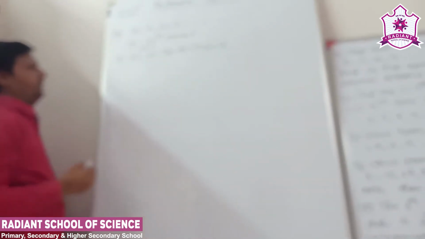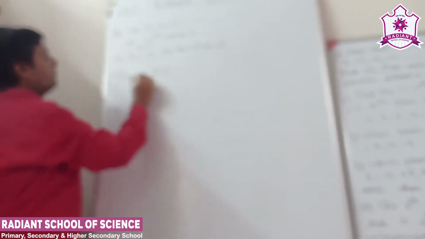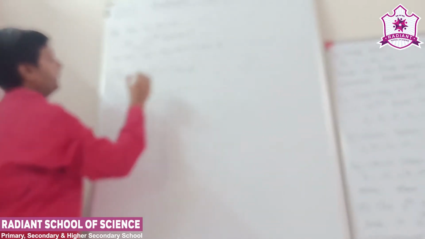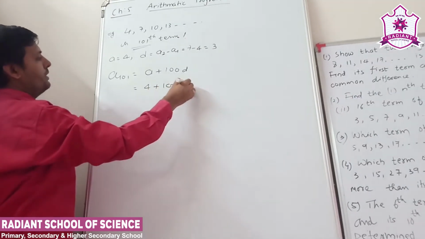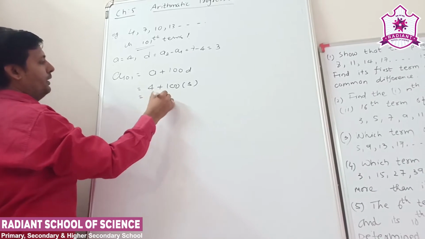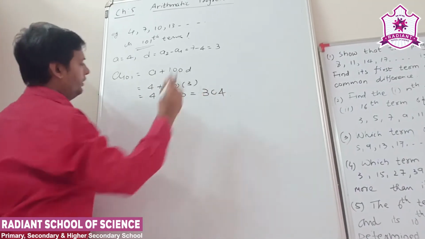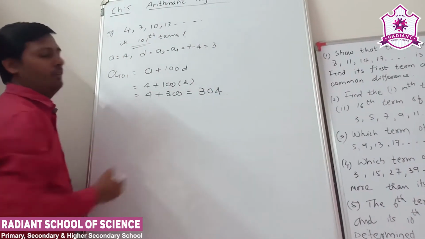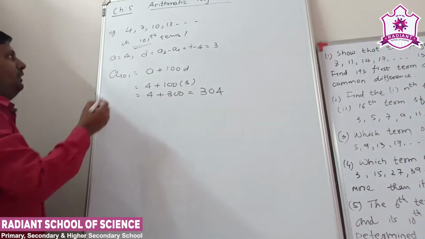We want to find the 101st term, right? So here a101. So we put a plus (n minus 1) into d. For 101, so 100 into d. Put the value a is equal to 4 and d means 3. So 4 plus 300, and we got 304. So the 101st term is equal to 304. Okay, understand? Right? Now that's simple.